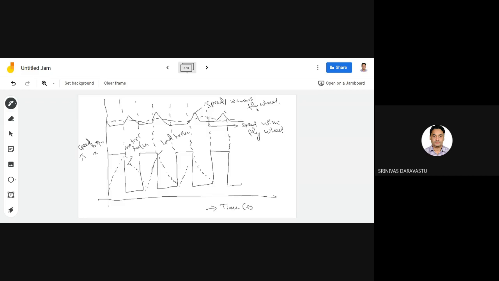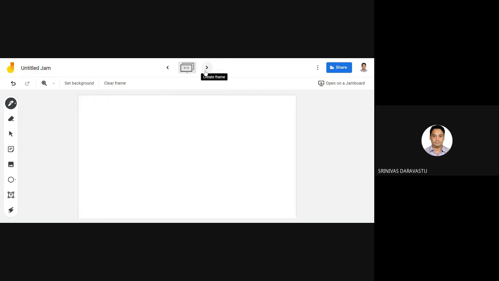Now let us consider a flywheel attached to a variable speed motor to achieve load equalization. Let us assume TL is the load torque, assumed to be constant. TL is the load torque in Newton meter, and Tm is the motor torque in Newton meter.